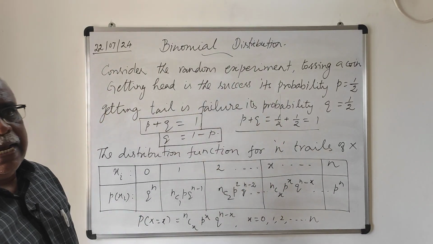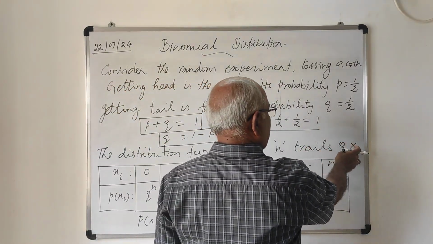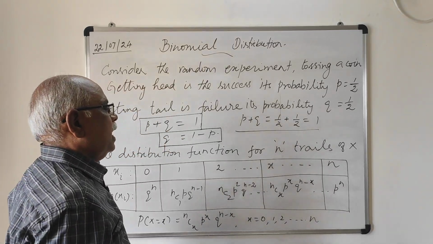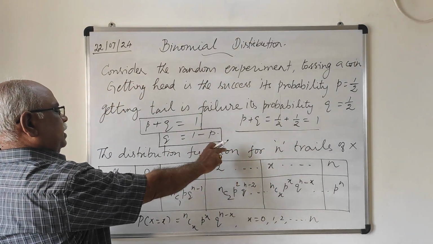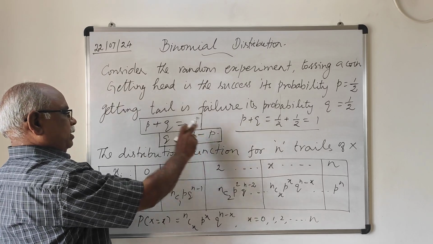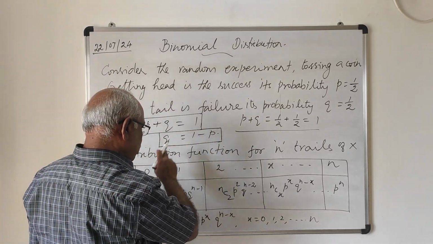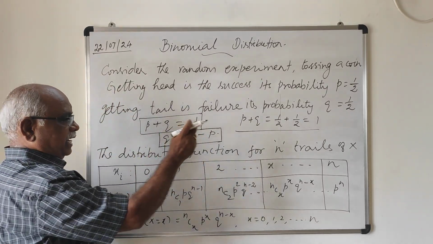Now we will consider a random variable x. For the random experiment x, having n Bernoulli trials, the distribution function is otherwise called binomial distribution for n trials.